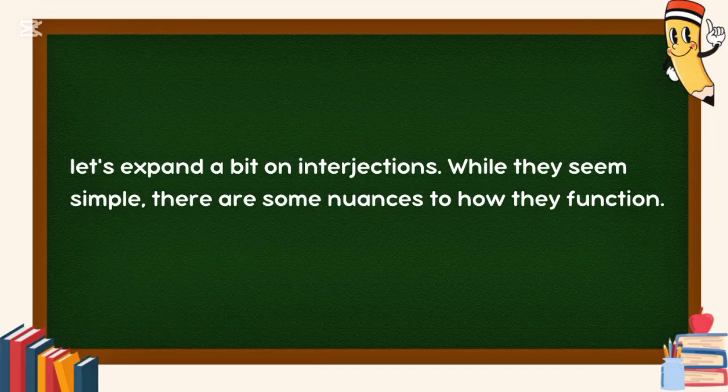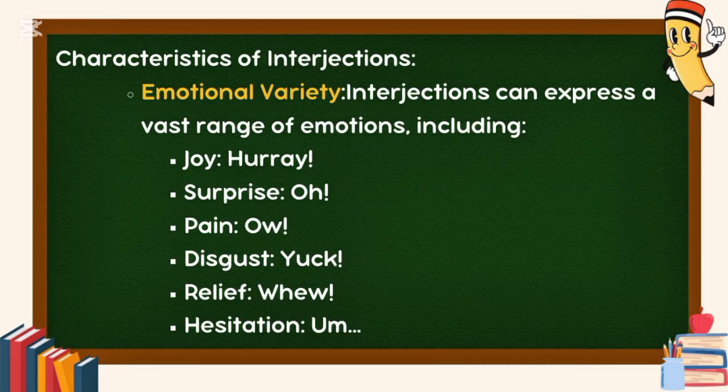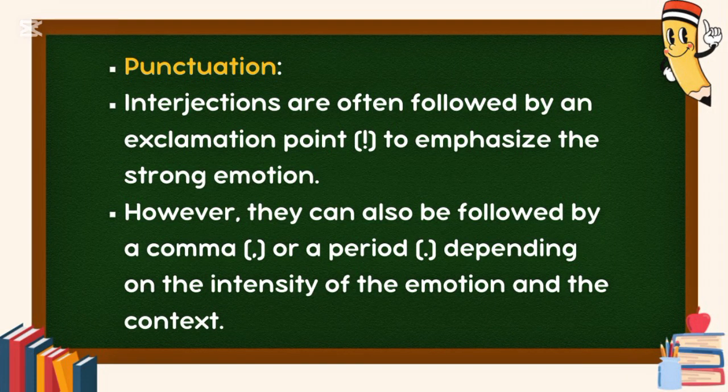Let's expand a bit on interjections. While they seem simple, there are some nuances to how they function. Characteristics of interjections. Emotional variety. Interjections can express a vast range of emotions, including joy, hooray; surprise, oh; pain, ow; disgust, yuck; relief, phew; hesitation, um. Punctuation. Interjections are often followed by an exclamation point to emphasize the strong emotion, however, they can also be followed by a comma or a period depending on the intensity of the emotion and the context.